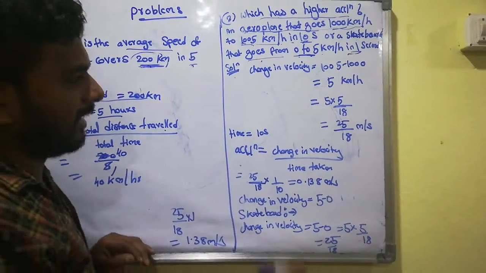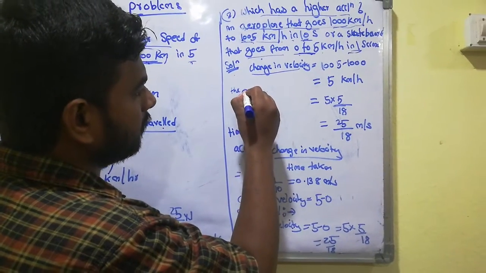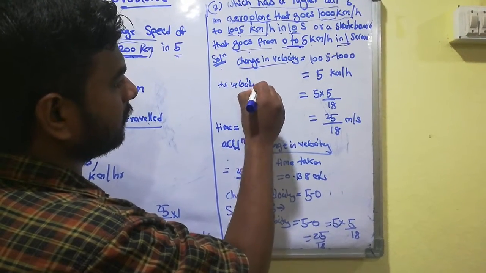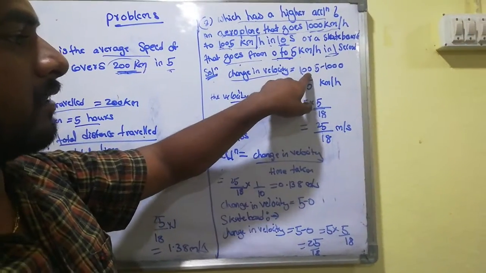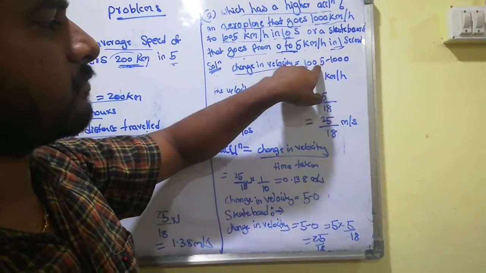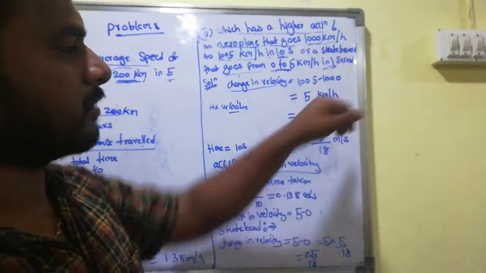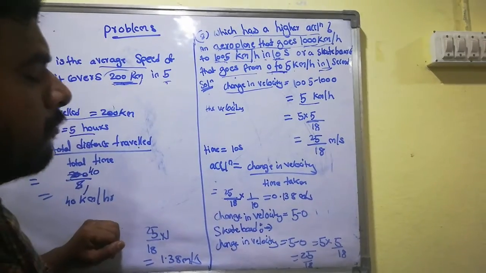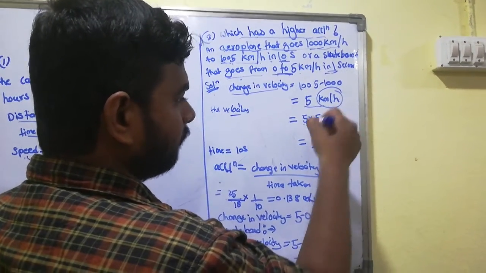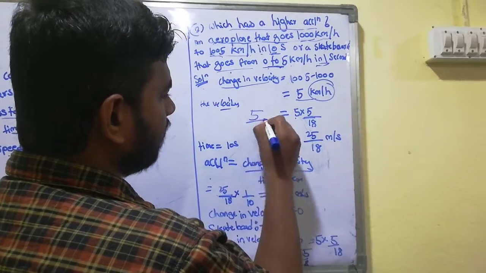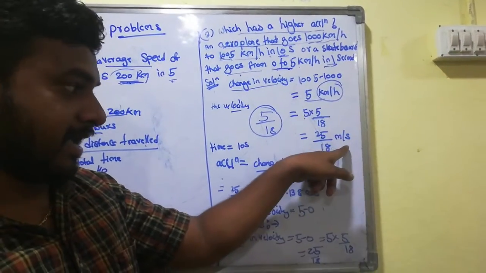Now, what is the definition of acceleration? The rate of change of velocity with respect to time is called acceleration. So change in velocity is how much? 1005 minus 1000. This is the initial velocity and this is the final velocity. So 1005 minus 1000 is 5 kilometers per hour. How can we write this in meters per second? If you convert, what is the value? The formula is 5 by 18.